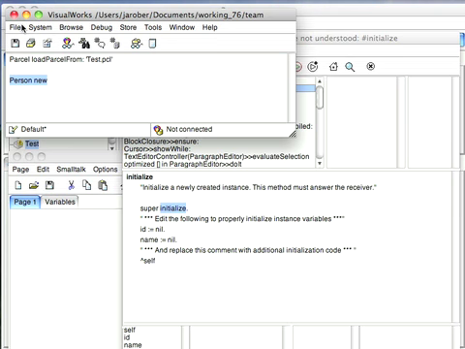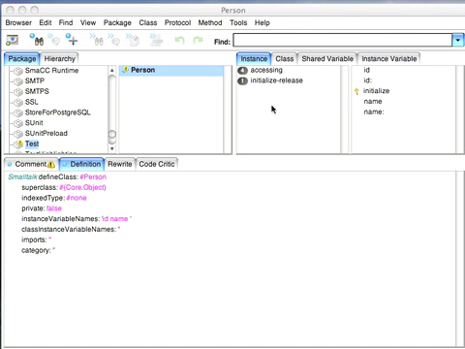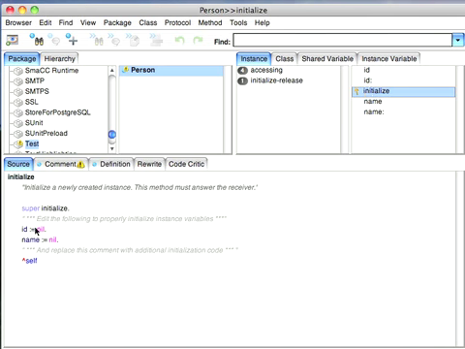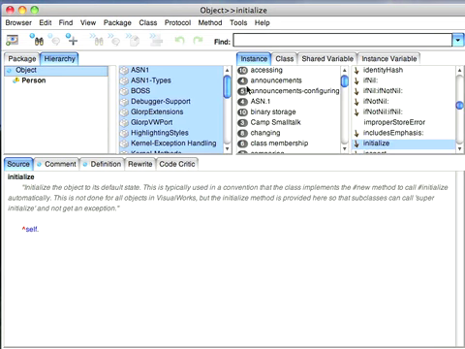What's changed is this. Let's close 7.6. And we'll go ahead here and look at the initialize. Notice that it's got super initialize there. If I go to hierarchy and go up to Object, you notice that we have an initialize and it does nothing except answer self. Small, tiny little change, but if you're moving code back and forth between 7.7 and 7.6, you'll notice this.